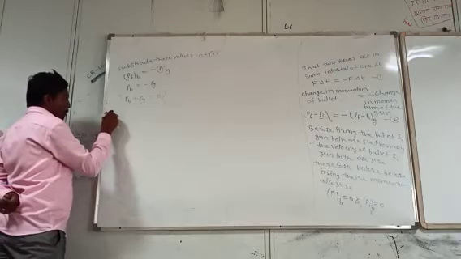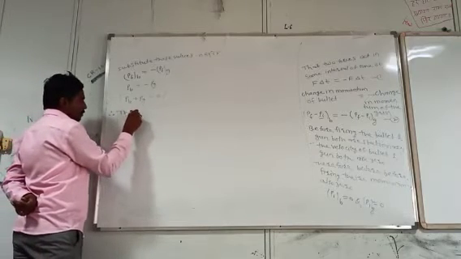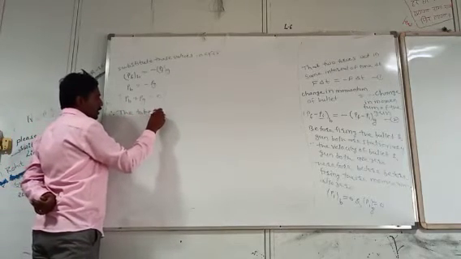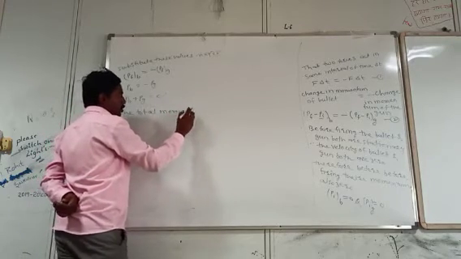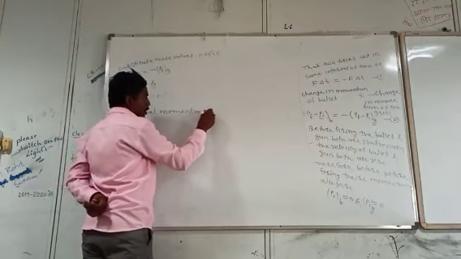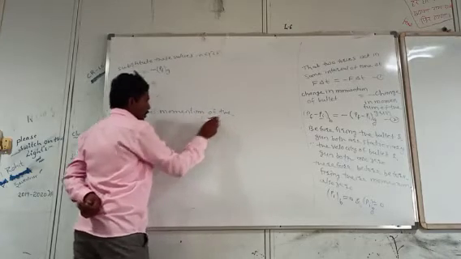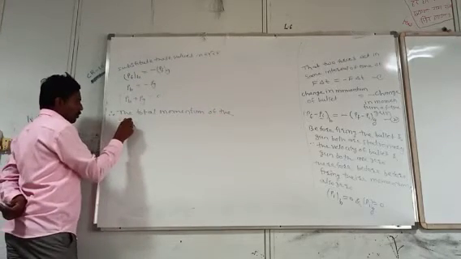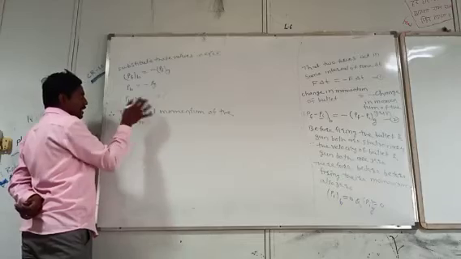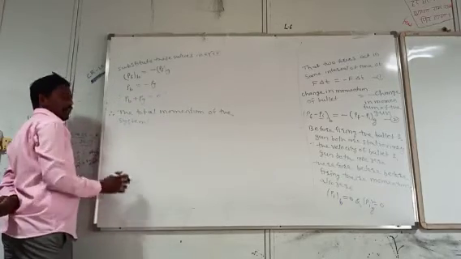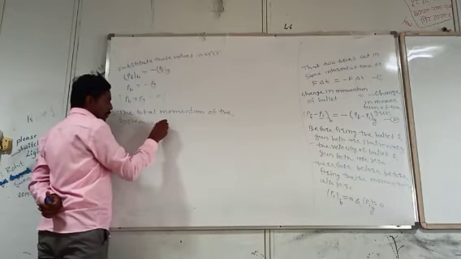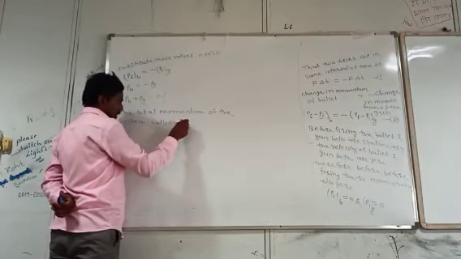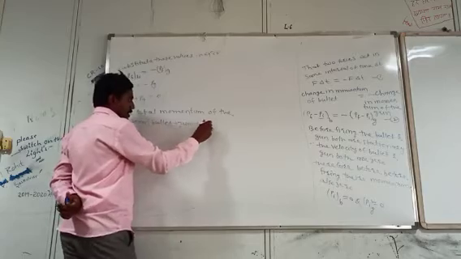Therefore the total momentum of the system, in which only the bullet and gun are present, that is the bullet plus gun system, is 0.